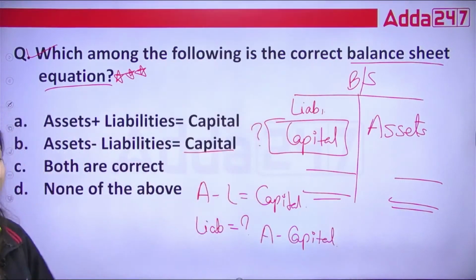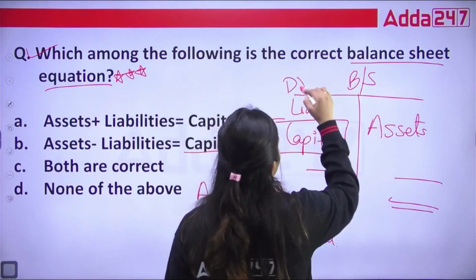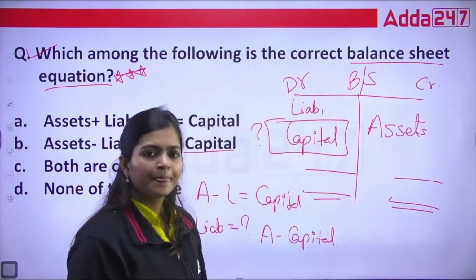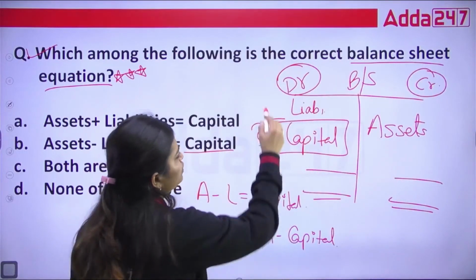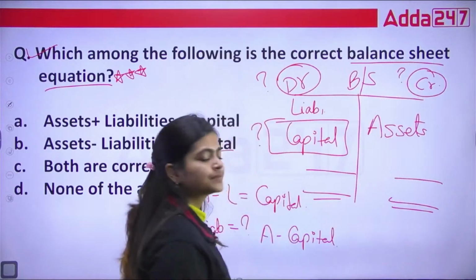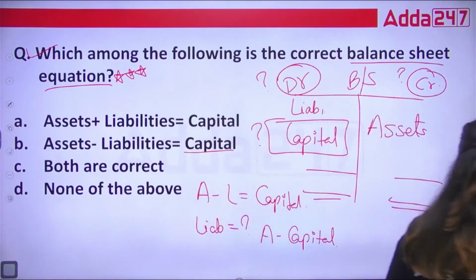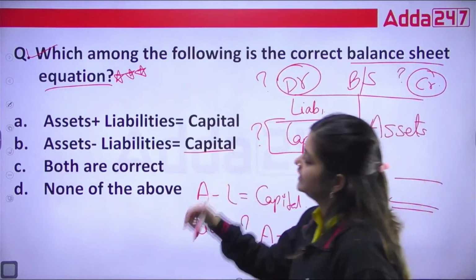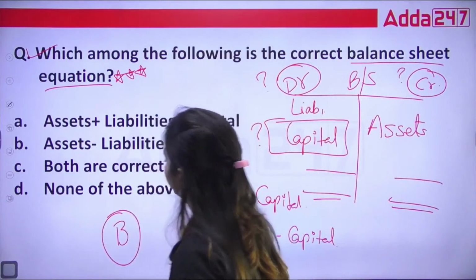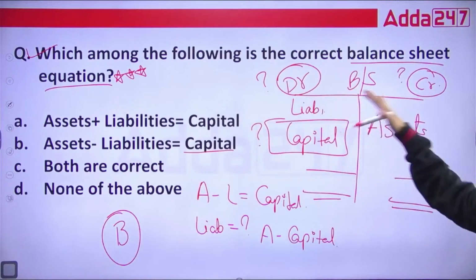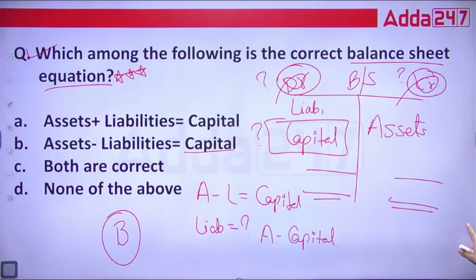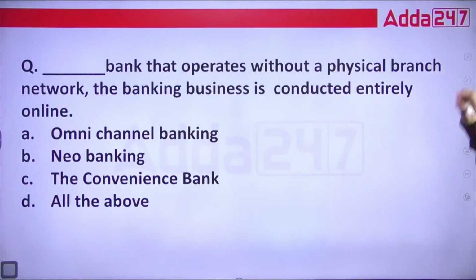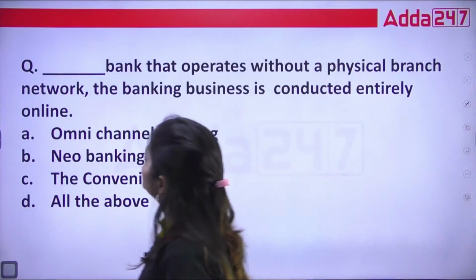Through this, you can find out what is the amount of liability. Now tell me, in this balance sheet, do we use this debit and credit? Tell me, when we form this balance sheet, do we use debit or credit? Tell me the answer for this. And with this, we can say the correct answer is option B. We never use debit and credit when we make the format of the balance sheet. Chaliye, with this, let's see the next question.